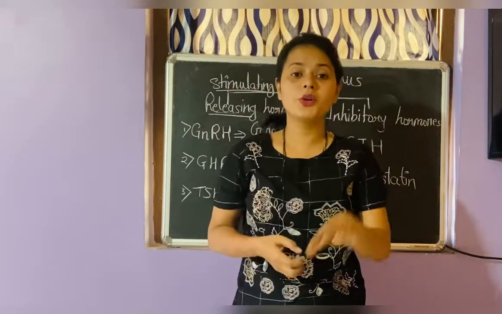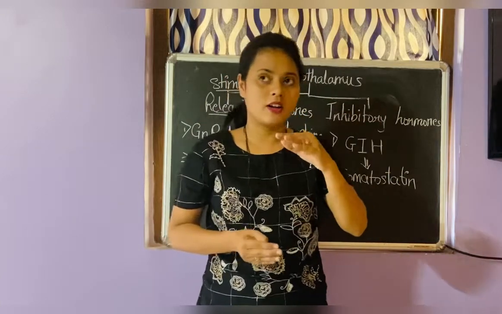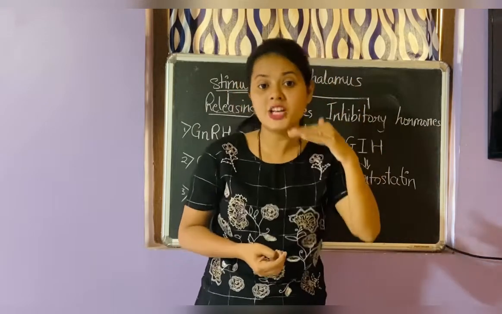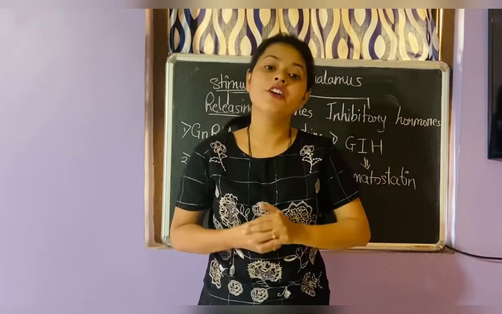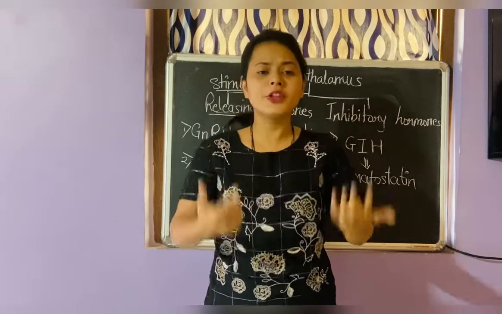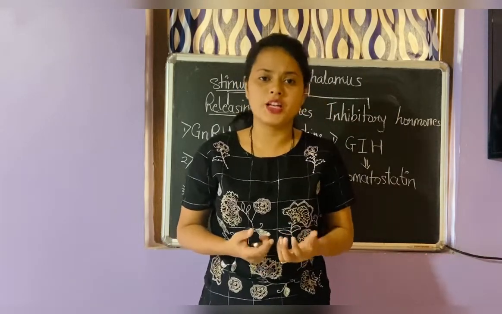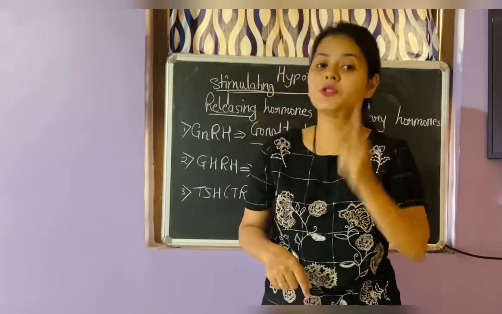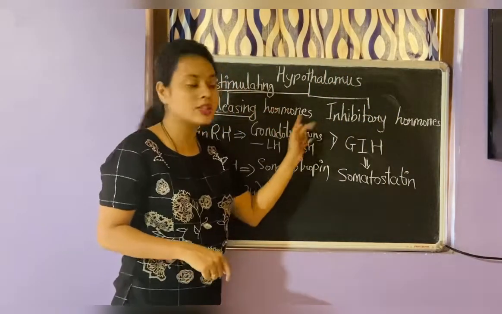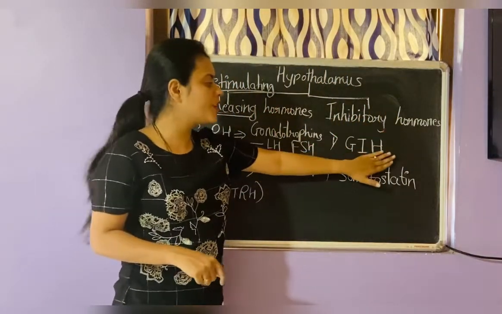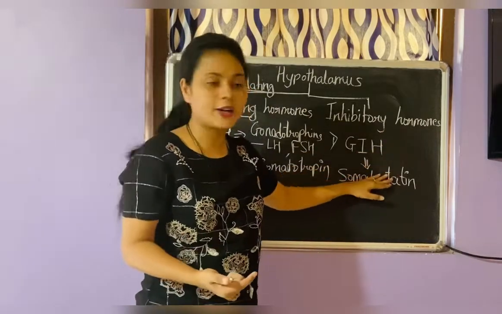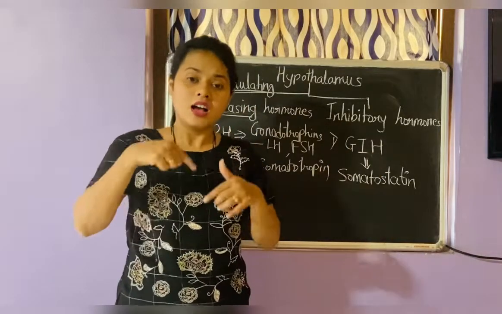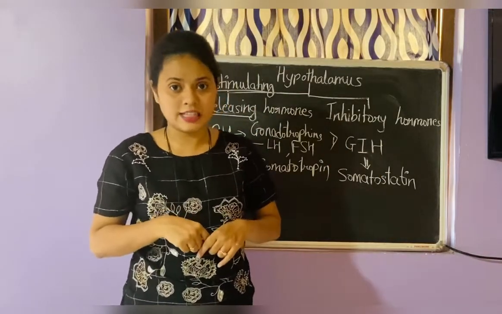Got it? Then a brief revision about the hypothalamus. The hypothalamus is a gland present at the base of the diencephalon, which is a part of the forebrain. It has a lot of neurosecretory cells, that are actually neurons, and they are called nuclei. These nuclei secrete two types of hormones: releasing hormones and inhibitory hormones. The inhibitory hormone is growth inhibitory hormone, that is somatostatin, as I told you, and there are a lot of releasing hormones which control the pituitary gland, especially the anterior pituitary gland.